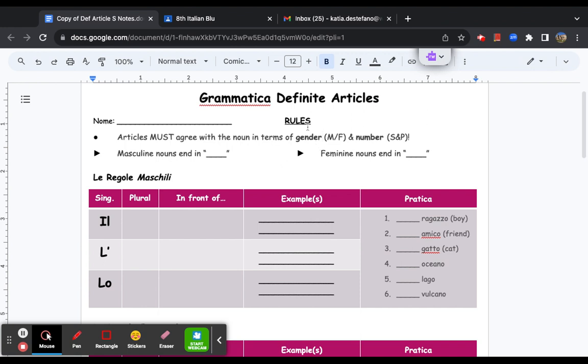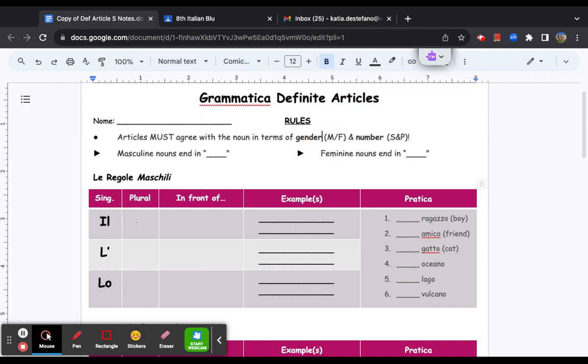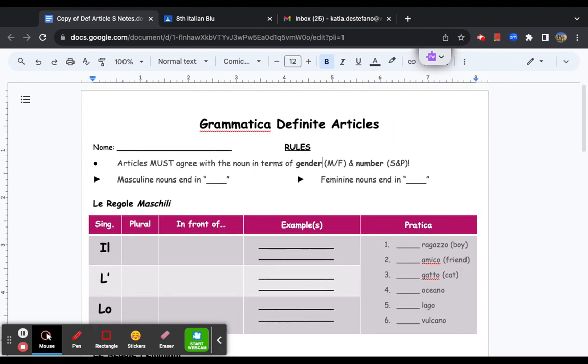In English, we have words like nouns, verbs, adverbs. Well, we also have articles, and this really is a fancy schmancy way to say the in English. Now, in Italian, we have a couple different ways to say the. As you guys can see, we have il, l', lo. We also have la and l' down here. Okay. There are a couple of rules in Italian.